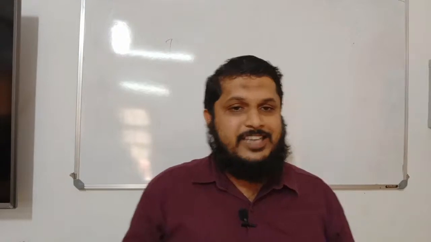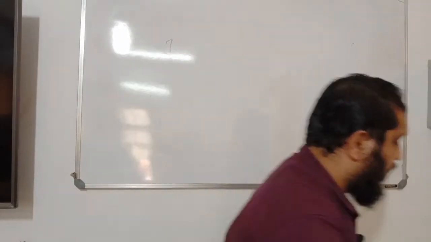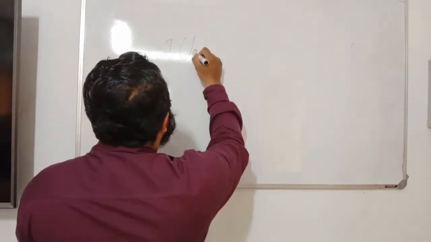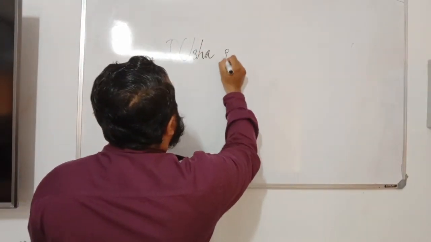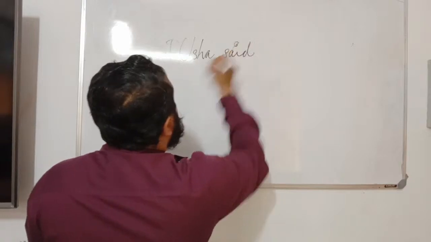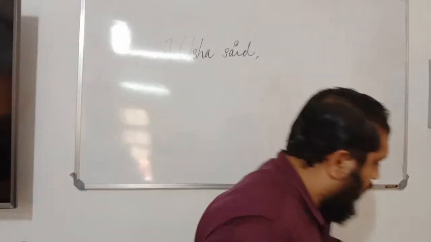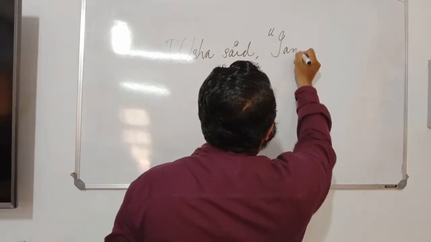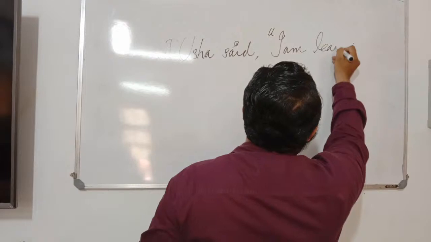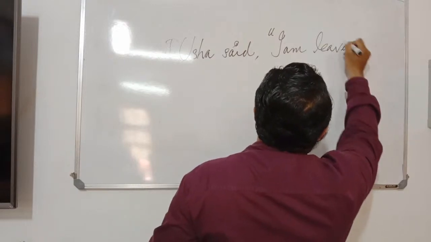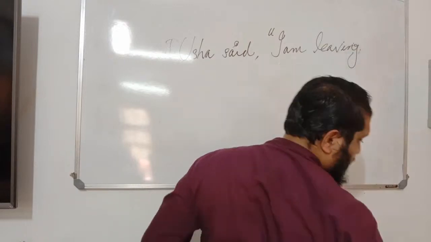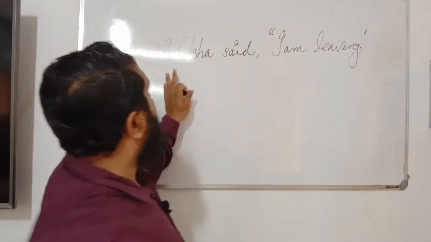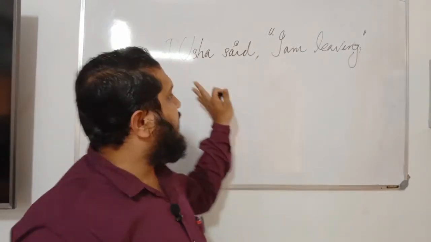So look at the example given in our text. Usha said, I am leaving. So here, please remember, we learned this is a direct sentence.